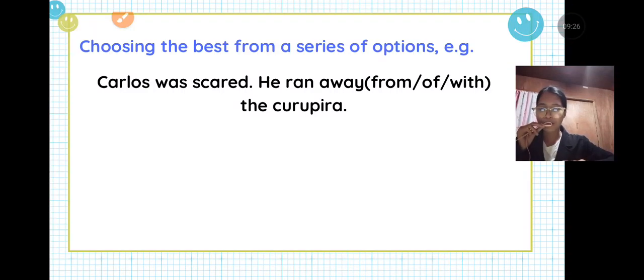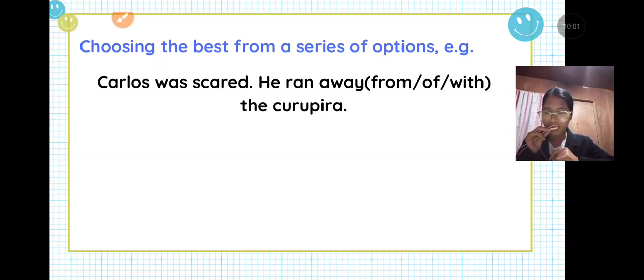Series option where are the choices in between the sentence. Let's read the sentence. Carlos was scared. He ran away from off with the Coropera. So, what do you think is the word that fits in? Is this a statement? Let's read it with the option. Let's start with the word with. Carlos was scared. He ran away with the Coropera.